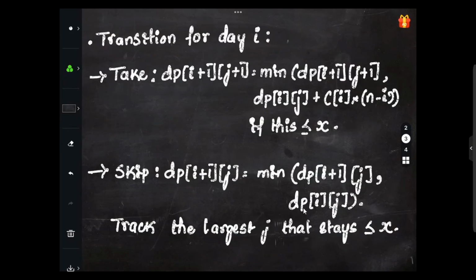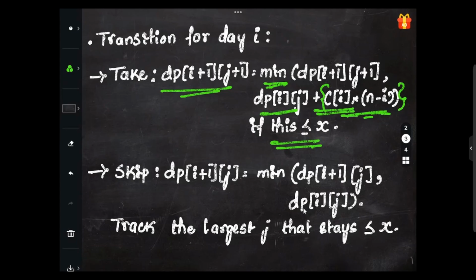Now let's go with the transition for day i. So we are going with dp of i plus 1, j plus 1, right? So we will be going with min of dp of i plus 1, j plus 1 and dp of i j plus ci into n minus i. So this part is very important, right? If this is less than or equal to x, in the question they have strictly mentioned it has to be less than or equal to x, right?